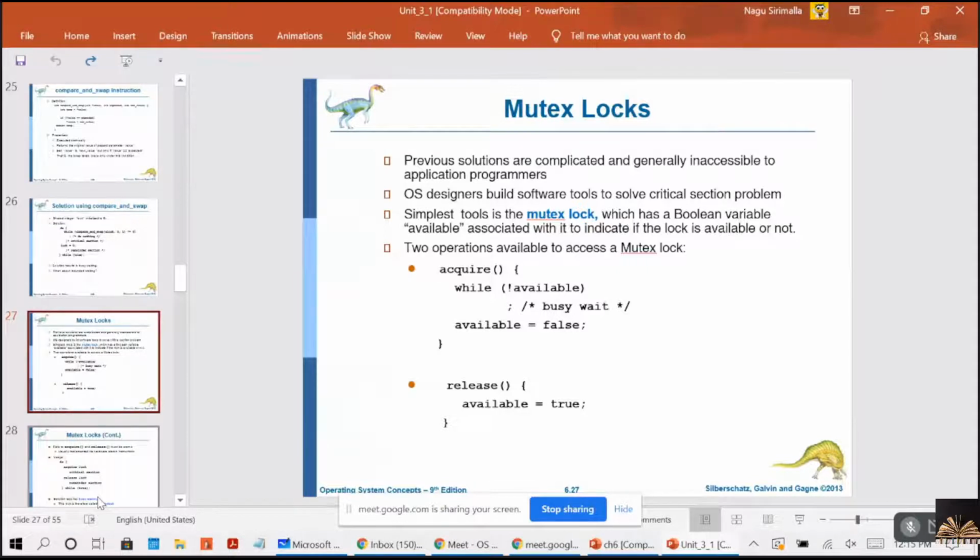Now, if you see the hardware-based solutions to the critical section problem, they are complicated, and they are also inaccessible to application programmers because they are hardware instructions. They are not accessible to the application programmers.